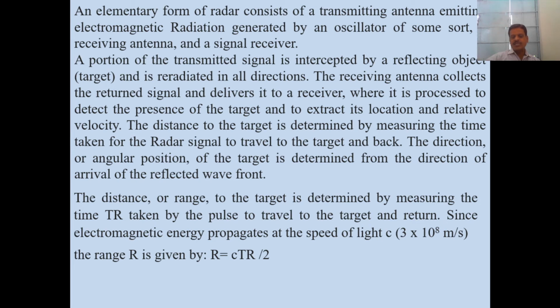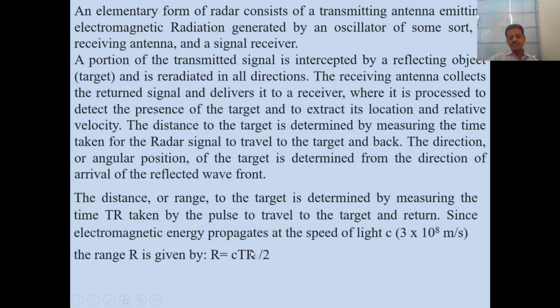Since electromagnetic energy propagates at the speed of light, which is equal to 3 into 10 raised to 8 meters per second, the range of the target is given by this formula: R is equal to C TR divided by 2. Here C is the velocity of light and TR is the time taken for transmission and reception of the signal.